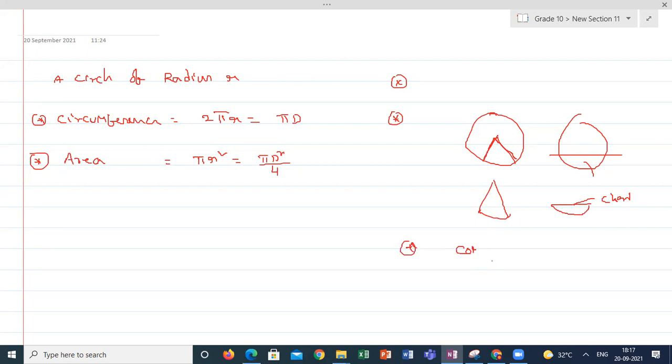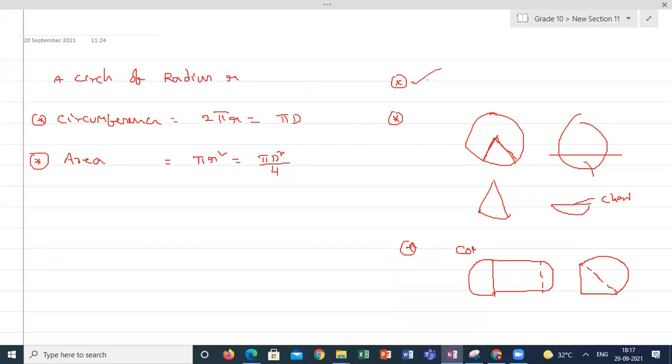And the next one is combination of areas. Suppose I am giving a shape like this. How to calculate the area of this one, or if I am giving a shape like this, how to calculate the area of this lamina? These 3 parts we are having.